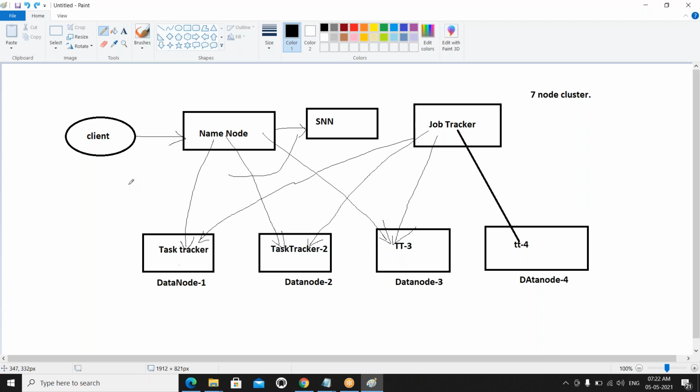Everything will run automatically. We are not going to do any manual operations. The data is stored, and the metadata is stored in the name node, right? I'm not going to store them manually. No, the framework will take care of this. As a client, I'm just submitting the job.